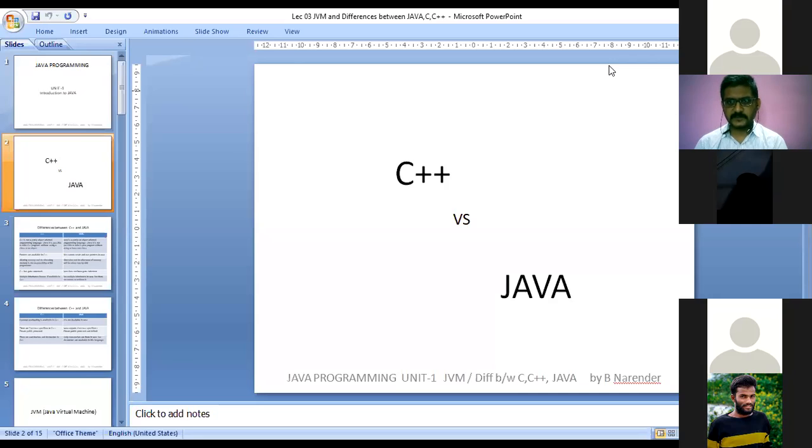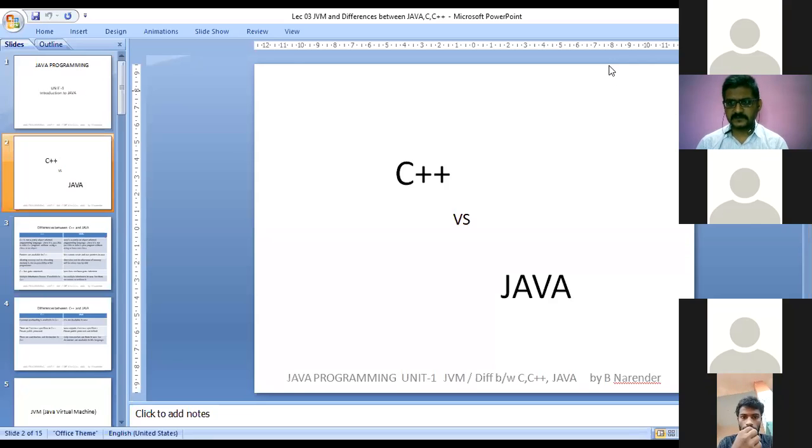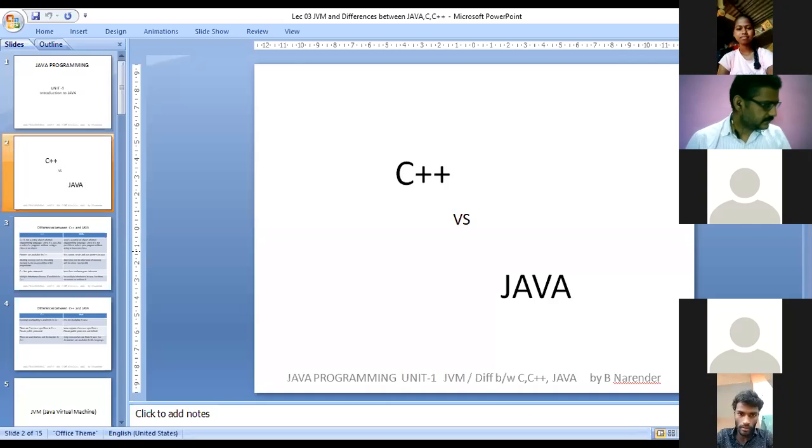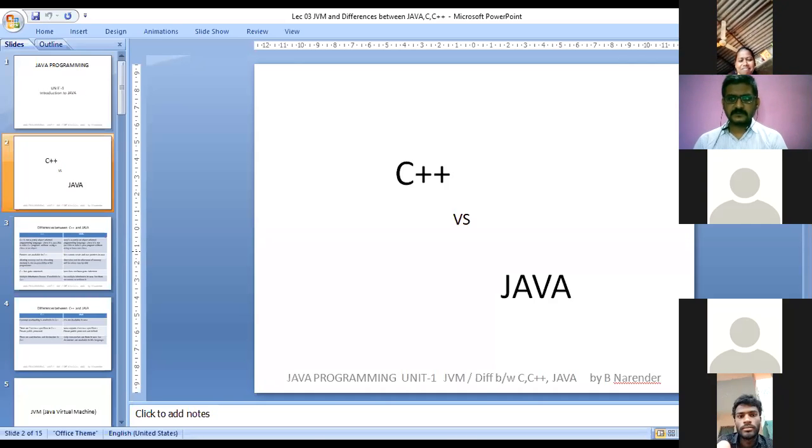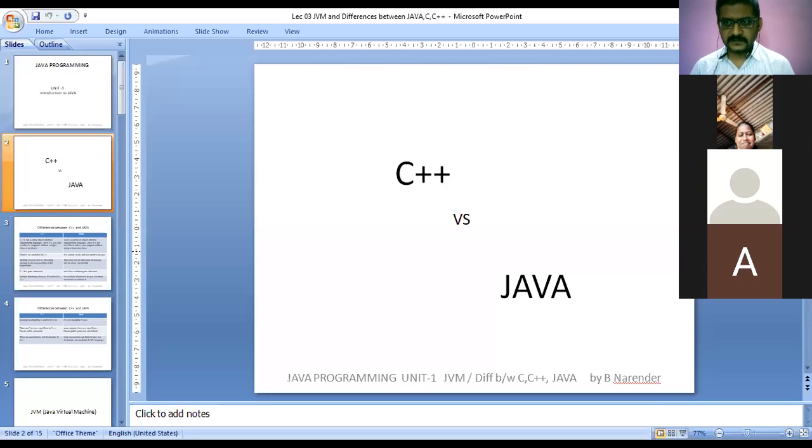Okay, roll number 17. Who is this? Roll number 9. Ashok. Okay. Who is this? Swatika. Okay, right.